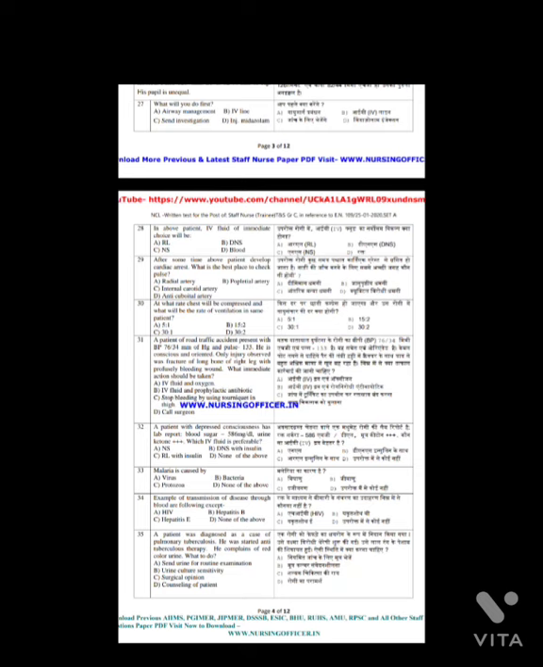Question number 32. A patient with a depressed consciousness has lab report blood sugar is 586 mg per dl, urine ketone 3 plus. Which IV fluid is preferable? And the answer is option A, NS. Question number 33. Malaria is caused by? And the answer is option C, protozoa.